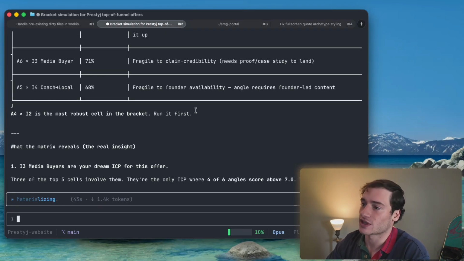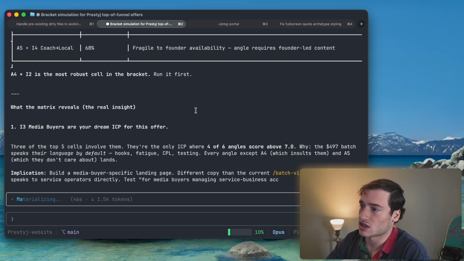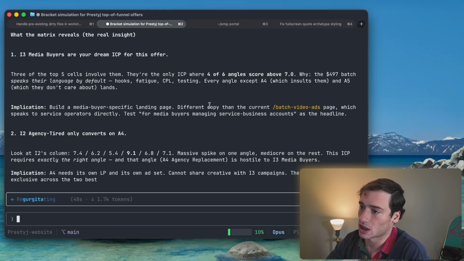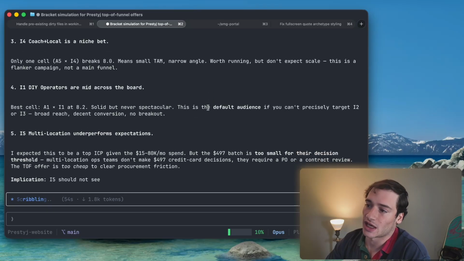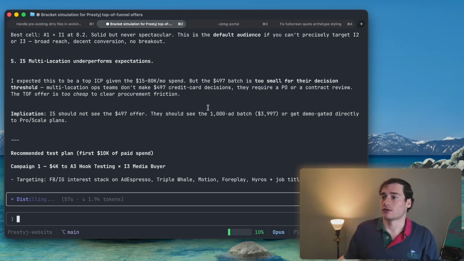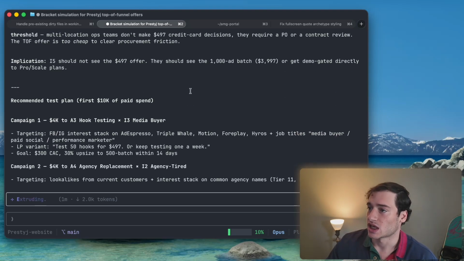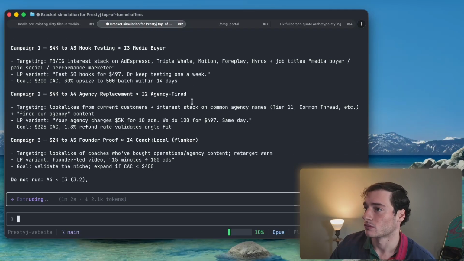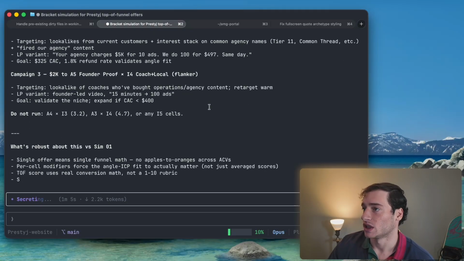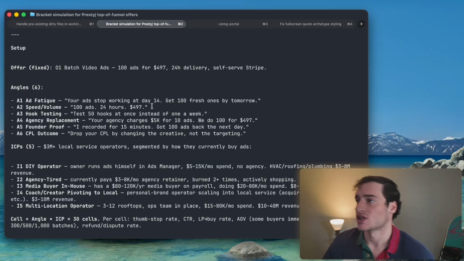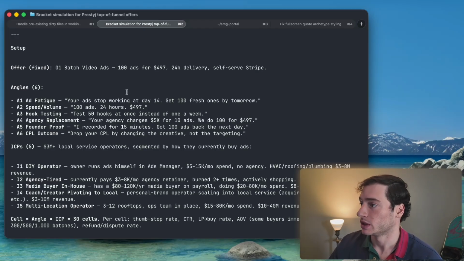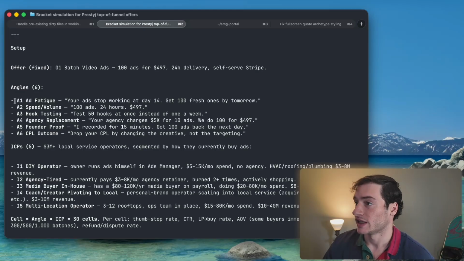Look at all this stuff, it's running different matrices to see who we should be targeting, what our dream ICP is. It's going to give us our full plan on how we should take our business from here. See, look, first 10K ad spend. It's like, all right, this is how I think you should do it. I think you should put some money to these people, some money to these people, some money to these people. All right, so it's telling me my best offer is my batch video ads, which I agree with. That's the one I came up with to make my top of funnel. And then it says, these are your different angles to try. These are your different ICPs.